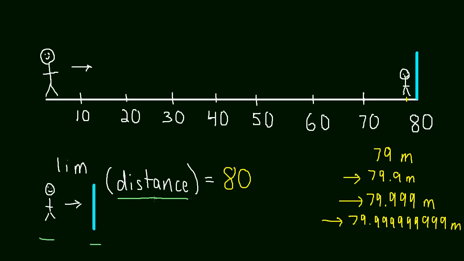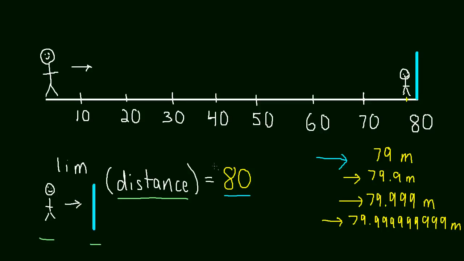And when you can answer that question, that's the answer to your limit. That's what a limit is, essentially. So let me just reiterate that one more time. As this guy gets closer and closer to the wall, what does the distance get closer and closer to? And you can see just from looking at these numbers over here, the distance is getting closer and closer to 80.